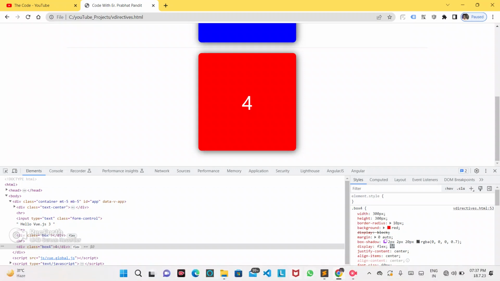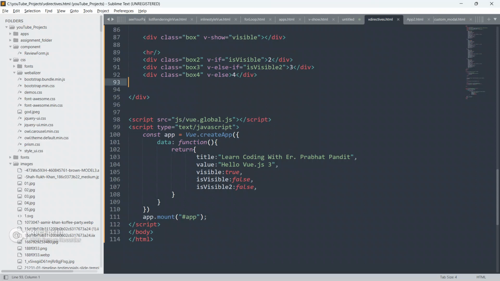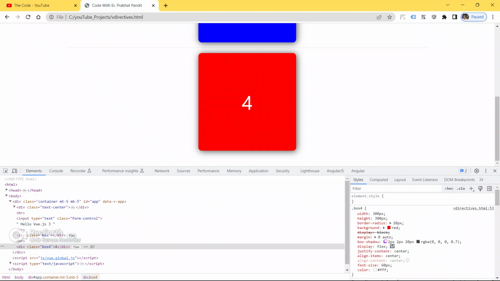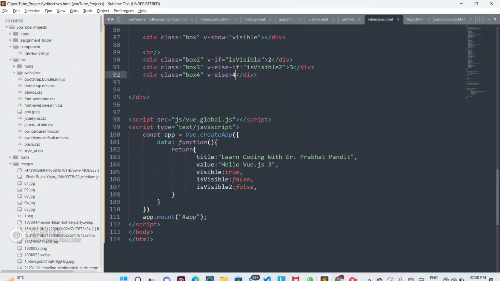See, we are able to see now box 4 with the background color red, because we have given isVisible false and isVisible2 also false. So by default v-else will work. That's why we are able to see box 4 with the background color red.